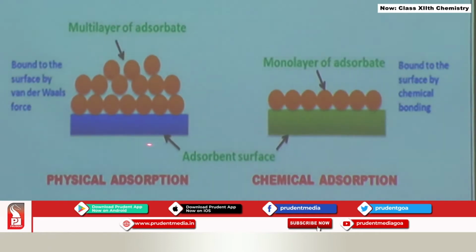You see in this particular picture, in physisorption, one layer, upon that another layer can be adsorbed, upon that another layer can be adsorbed. So this is multimolecular layer formation. This is possible because here physical forces of interaction are involved. In chemisorption, only one layer of molecules can get accumulated on the surface because chemical bond formation is taking place between the adsorbent surface and the adsorbate molecules. So the second layer cannot do that because the first layer is already present on the adsorbent.